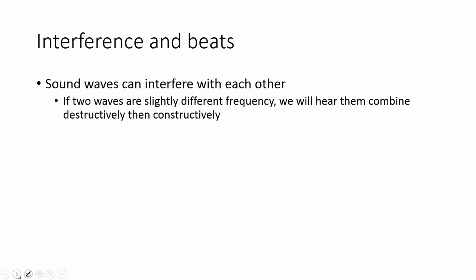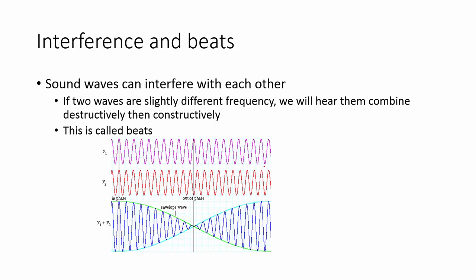And if they have slightly different frequencies, then those frequencies are going to occasionally line up. The crests will occasionally line up, the rarefactions will occasionally line up, and then occasionally they'll misalign. And when they misalign, it gets quiet. When they align, it gets loud. And so we get this loud, soft, loud sound that we call beats. Okay?